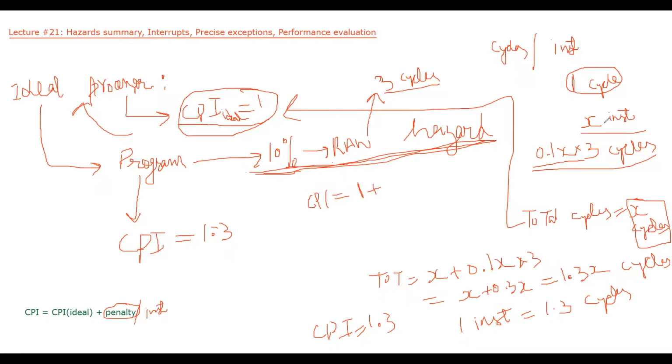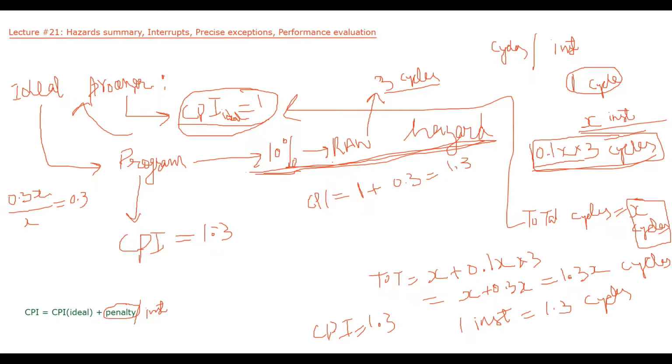Okay. So what was the penalty for X instructions? For X instructions we have 10% RAW dependency, so the penalty was 0.3X cycles. This penalty was for X instructions, so per instruction it will be divided by X, which is equal to 0.3. So CPI will be equal to 1 plus 0.3, which is equal to 1.3.